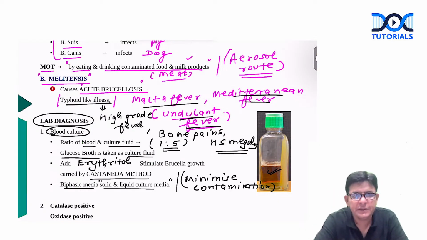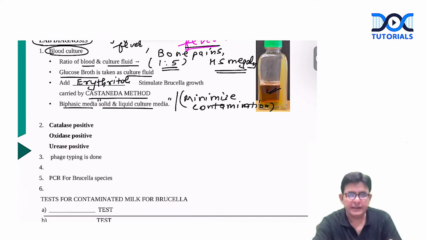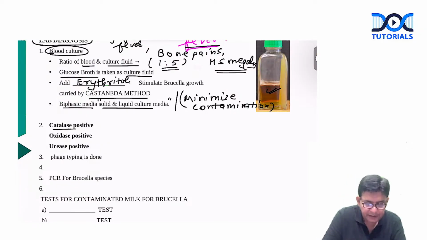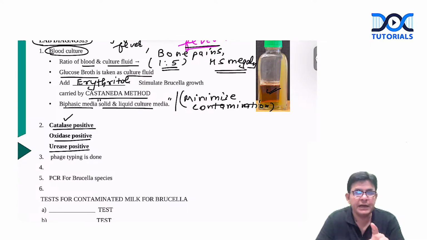The use is it minimizes the contamination. Other than that, you have these particular things like catalase positive, oxidase positive, and urease positive. Catalase, you already know, guys: you take the colonies and add 3% H2O2, and the bubbles come. So that is the catalase positivity.